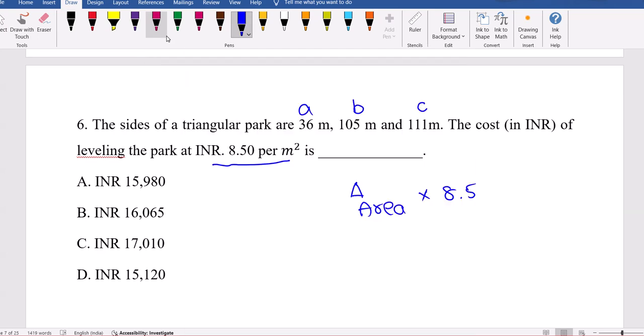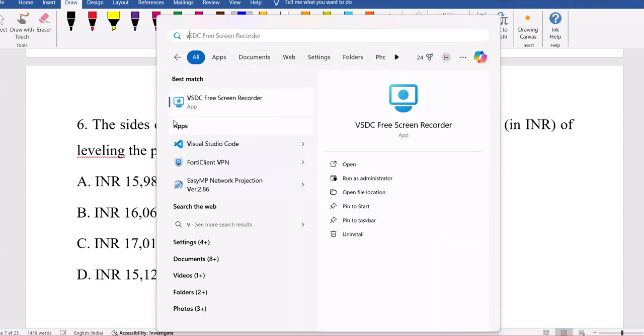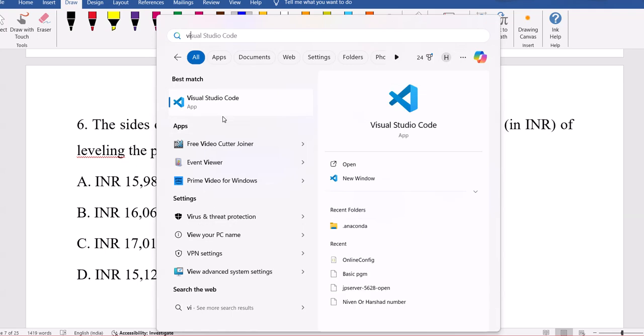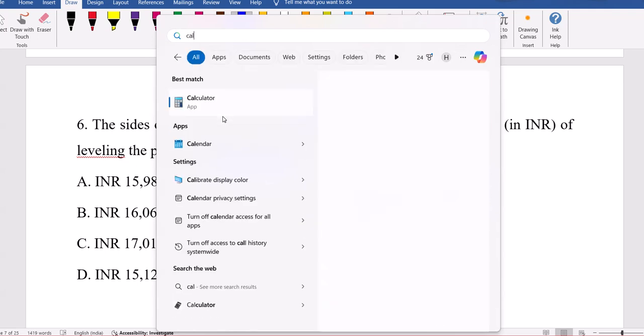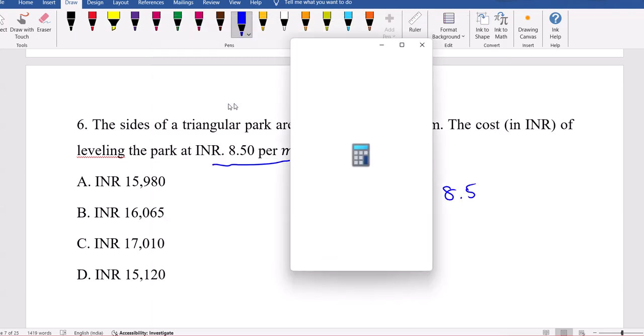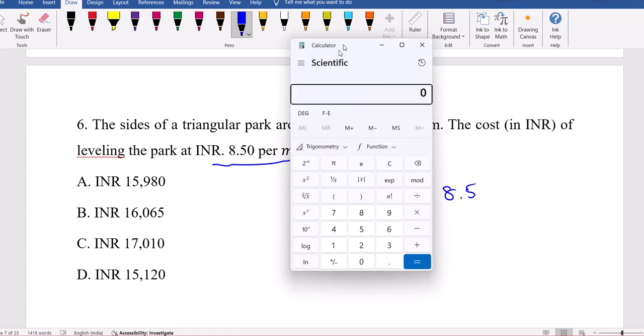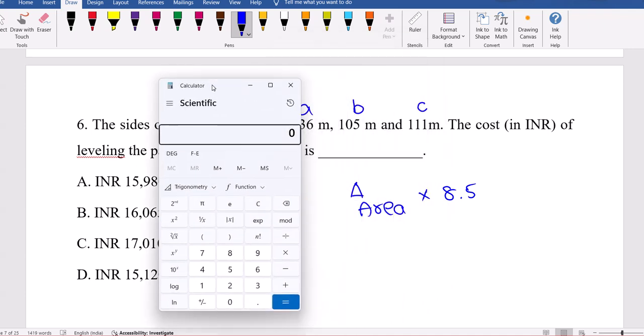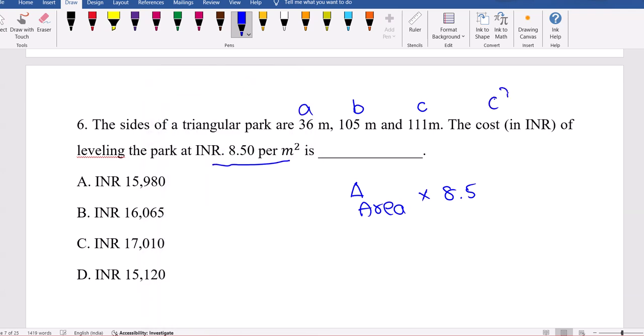For that, as a virtual calculator is allowed, you can try. I'm typing in the virtual calculator directly. 1296 now. So 1296 plus 105 square is 11025, plus 1296. This is 12321. Yes, triple one all the same. So this is actually a right angle triangle, where c square equal to a square plus b square is satisfied.